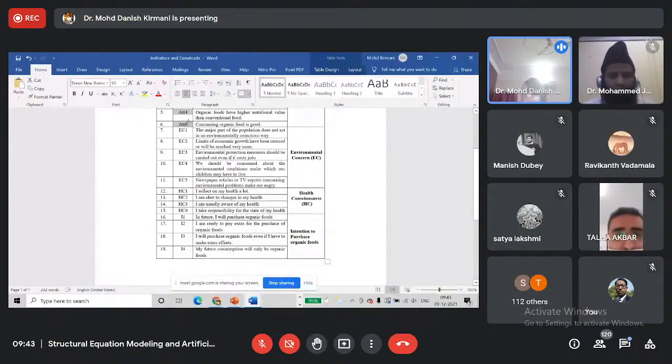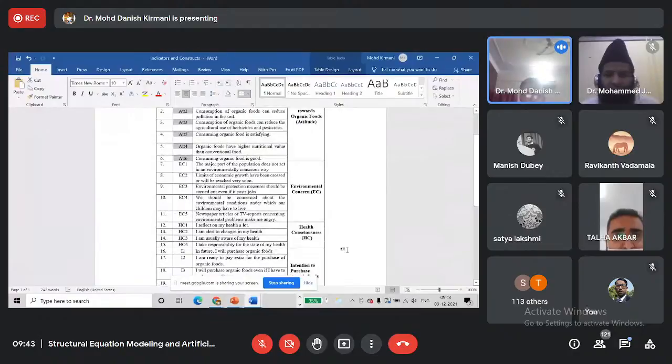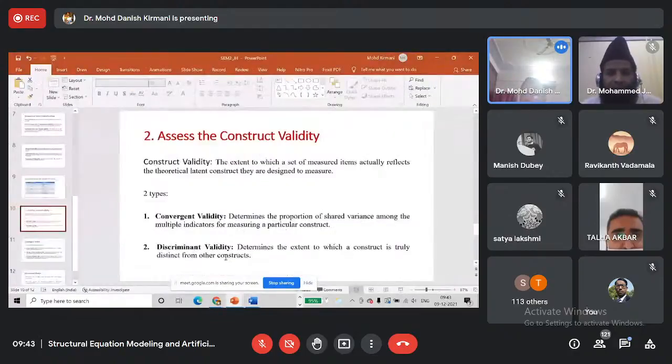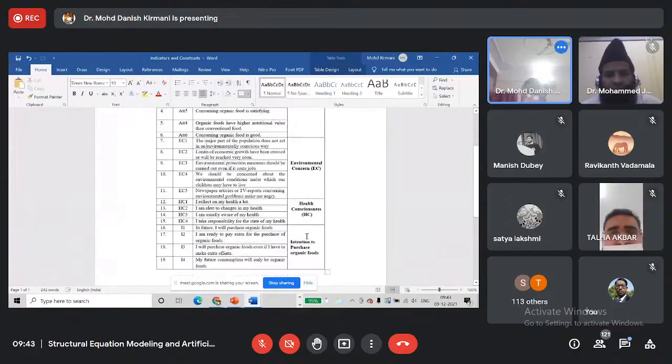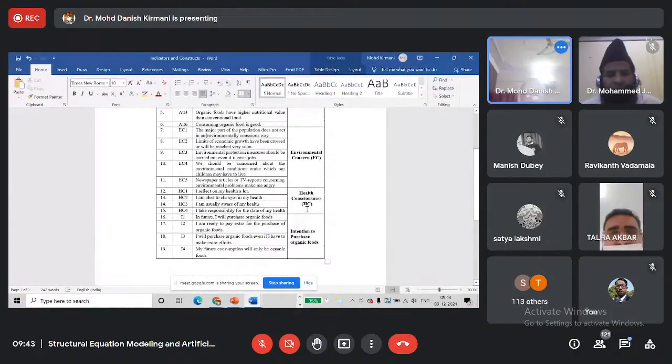They are not correlating, or they are not having any shared variance with the other 3 constructs. But if I am not getting acceptable values for discriminant validity, it means that some of the items that I am supposed to use to measure attitude towards organic foods may be having some kind of relationship, some kind of association with environmental concern and the other 3 constructs.